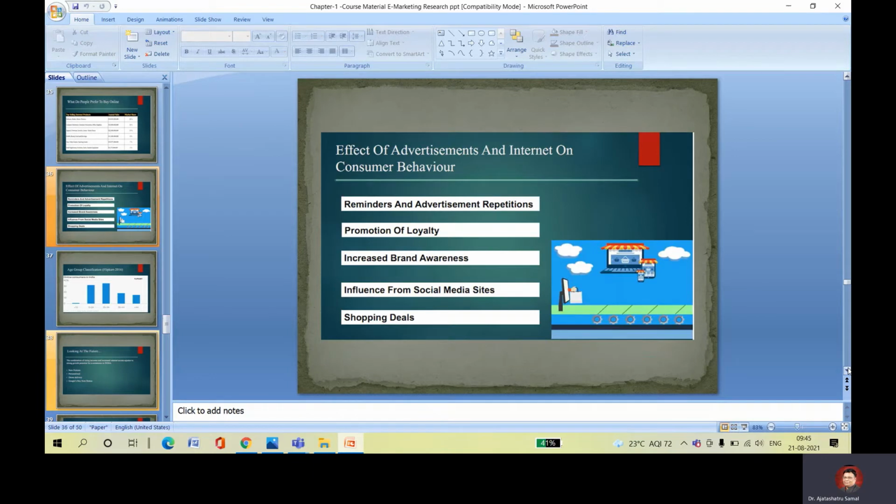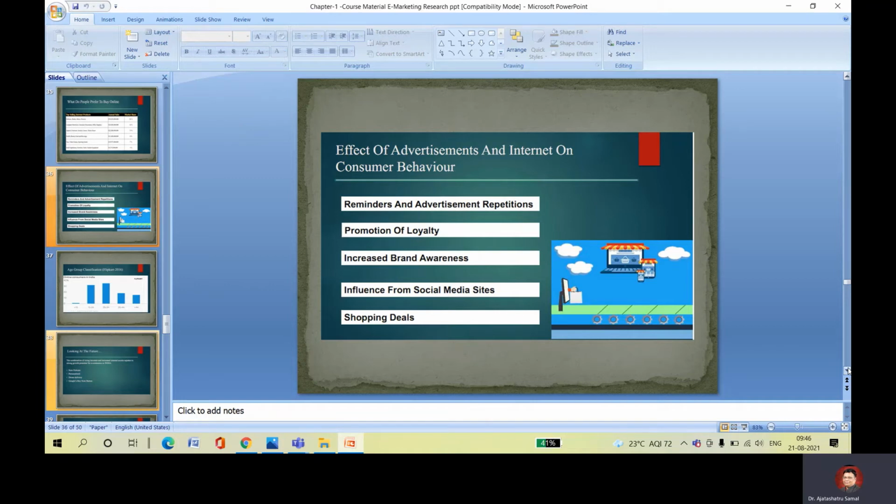Effect of advertisement on the internet on consumer behavior. Yes, it is required for advertisements. Advertising is nothing but how you promote your product in the market. That is called advertisement. So what are the different internet tools you need to follow? Reminders and advertisement repetition will help in reminding. Then the product features, the quality of the product, and the offers. Promotion of loyalty: if you build loyalty, the customer becomes loyal to that particular brand.